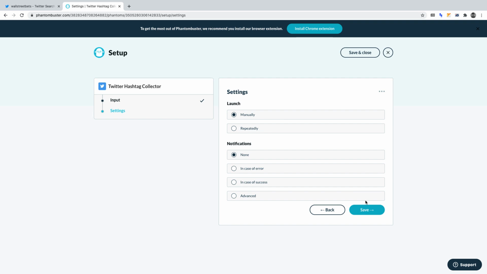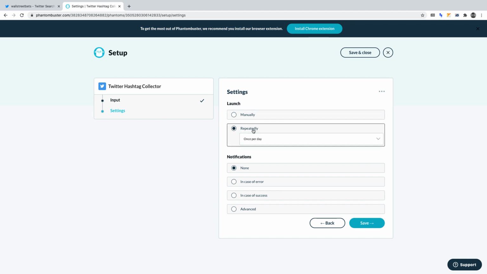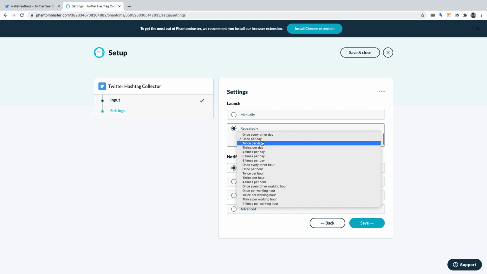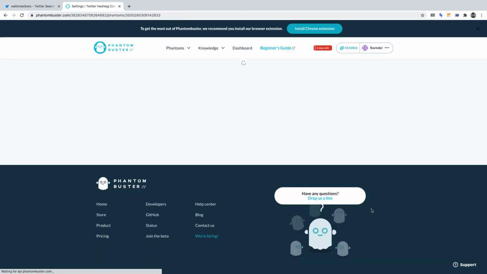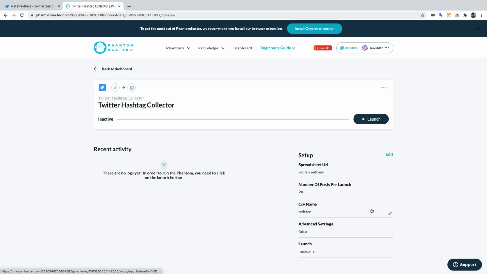Next, we can define particular settings for our extractor. 1. Launch. We can set this automation to run repeatedly, whether that's once per day, twice per day, etc. However, I'll set it to run manually for this project. 2. Notifications. Here, we can define if and why we'll get notifications about this phantom from Phantombuster. I'm going to select in case of error, hence we'll get a notification if there's an error with this automation. Then click Save. We now have our Twitter data extractor created.